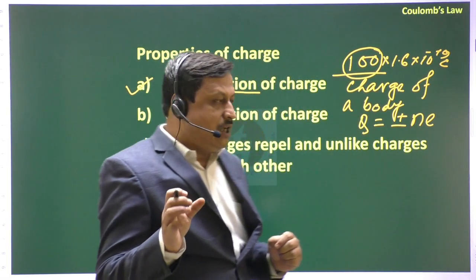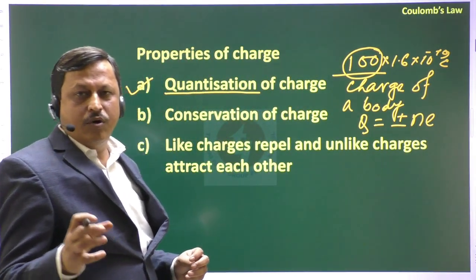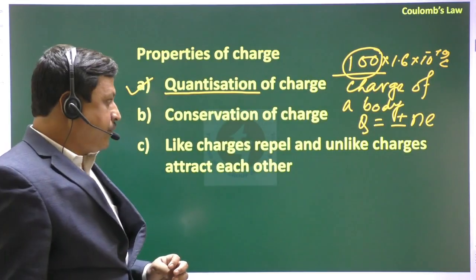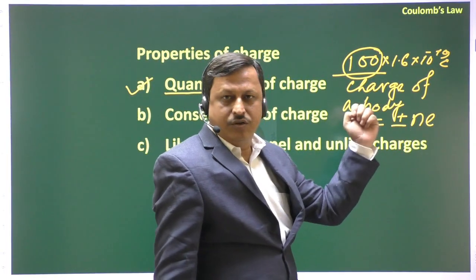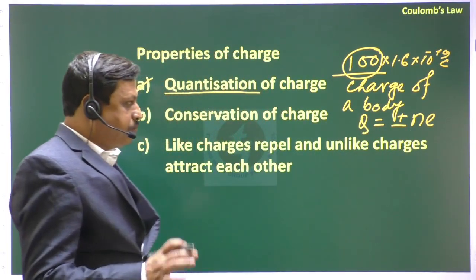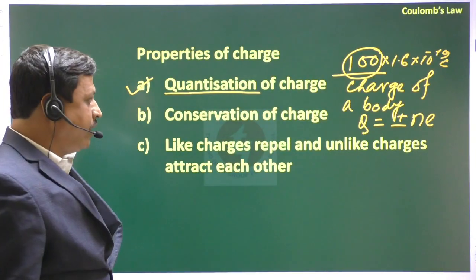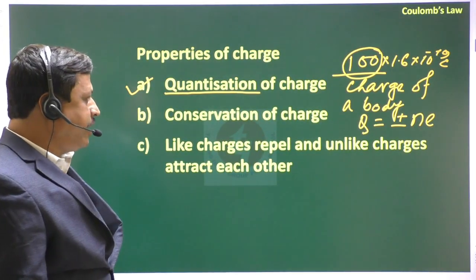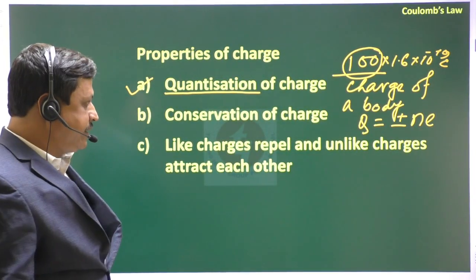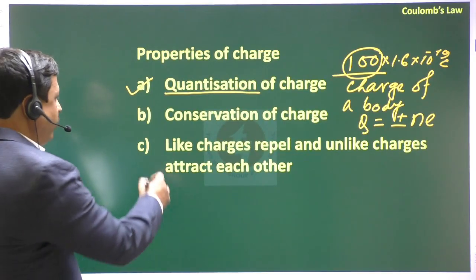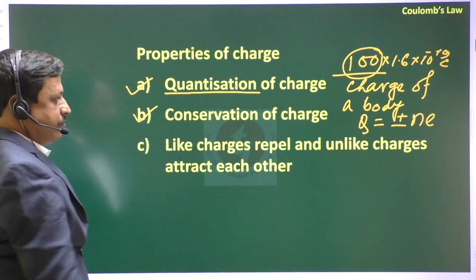That means it is never a fraction value. It is always a whole number like 1, 2, 3, 4, 100, 200, 500, like this. And another one is conservation of charge.